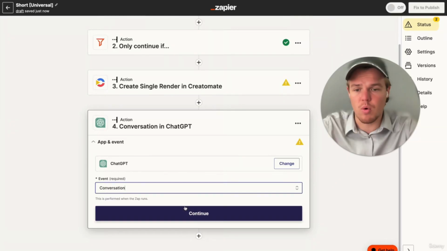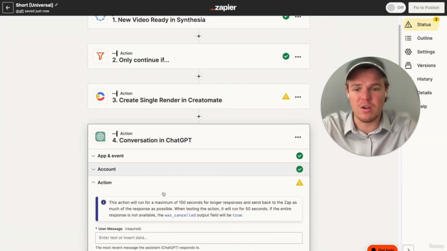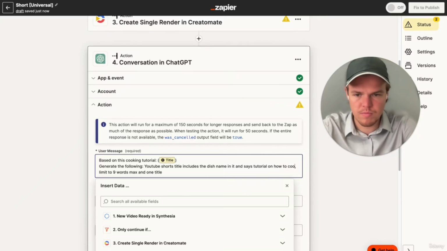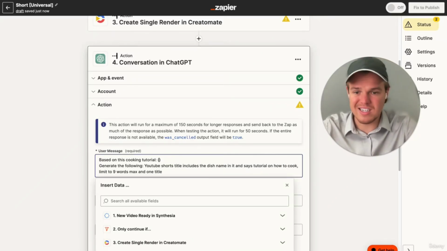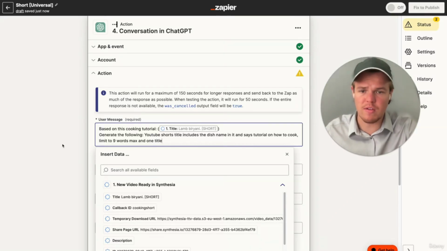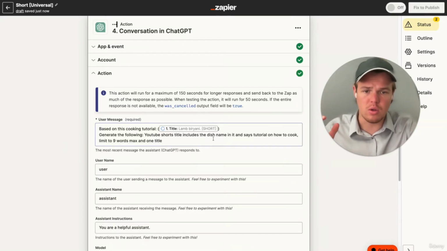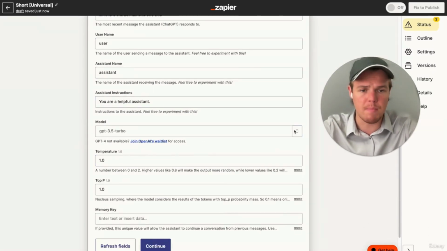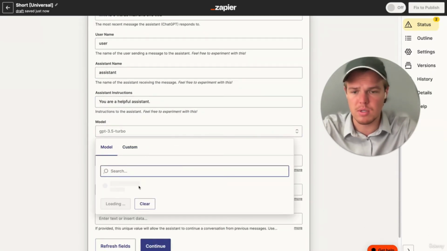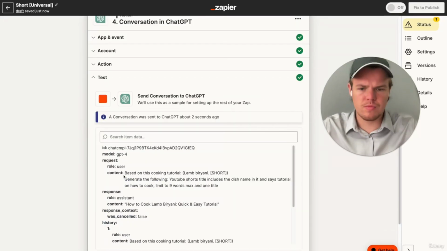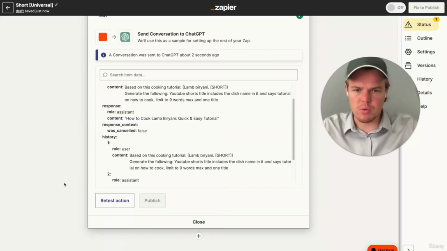And this is basically where we're going to be creating the title and description for our short. So we're going to say, based on this cooking tutorial, we're going to grab that title from the Cynthia video, generate the following shorts title, includes the dish name in it, and says tutorial on how to cook, limit the words to 9 maximum. I'm going to up my model here to GPT-4, and then let's go ahead and add a memory key and see what this looks like. All right, there we go. So we have our short title.